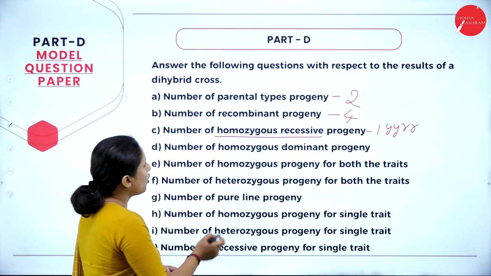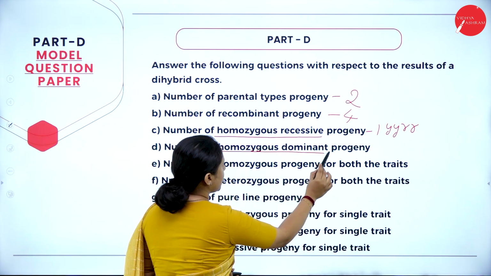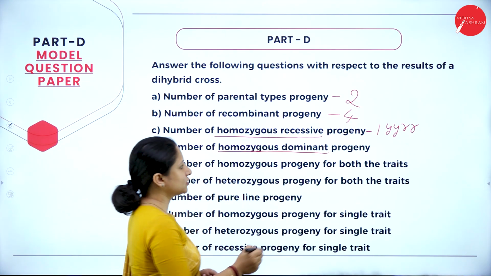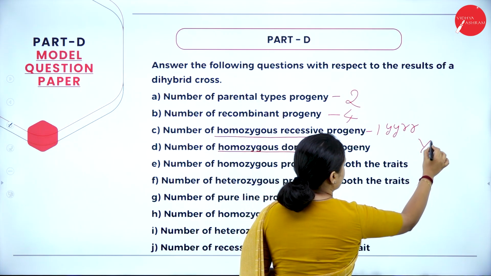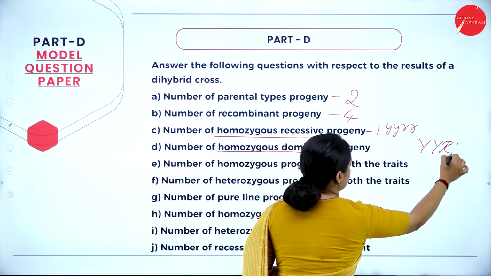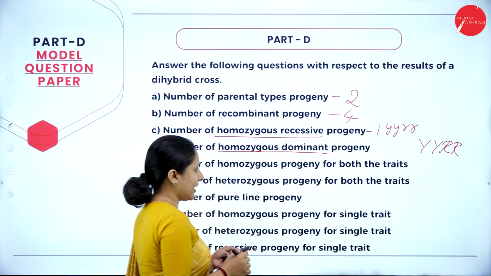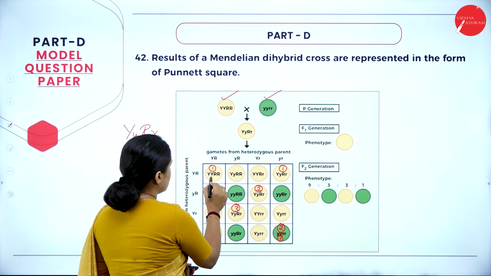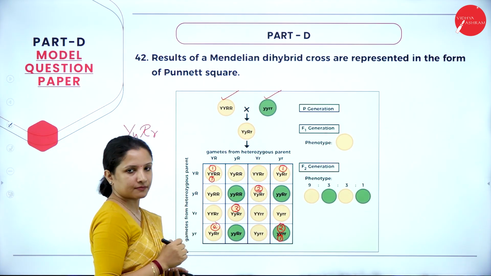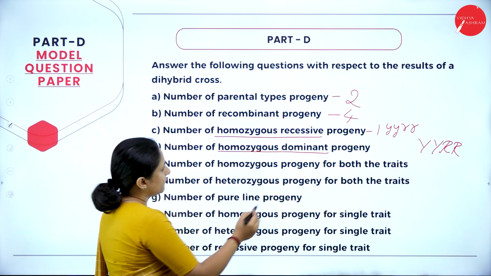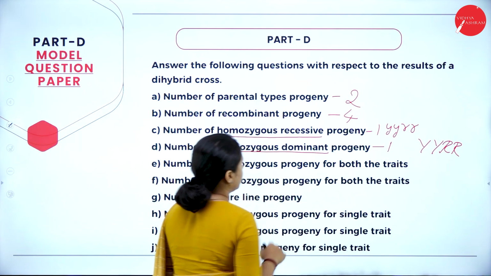Next, number of homozygous dominant progeny. Homozygous dominant progeny means it should have capital Y, capital Y, capital R, capital R. That again is just 1. Only one is there, so the answer is also 1 for this.